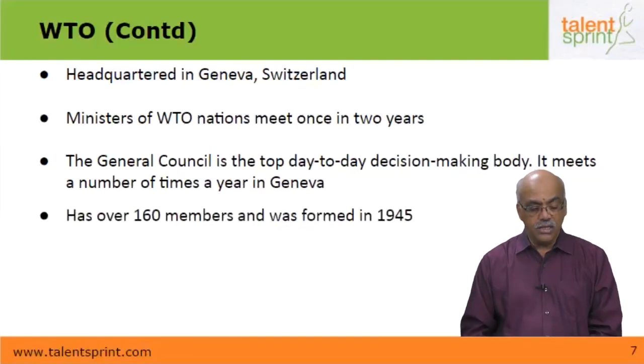It has over 160 countries and was formed in the year 1945. The aim of WTO is to ensure that trade flows as freely, as predictably and as smoothly as possible between the member nations. As I told you, the WTO is headquartered in Geneva in Switzerland.